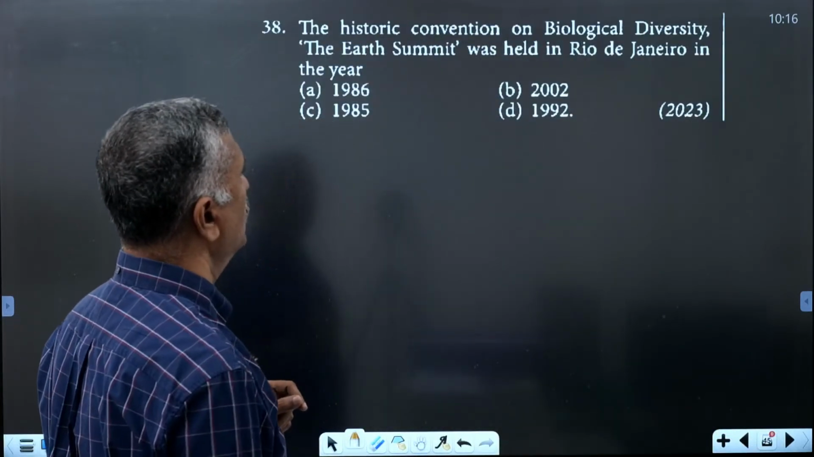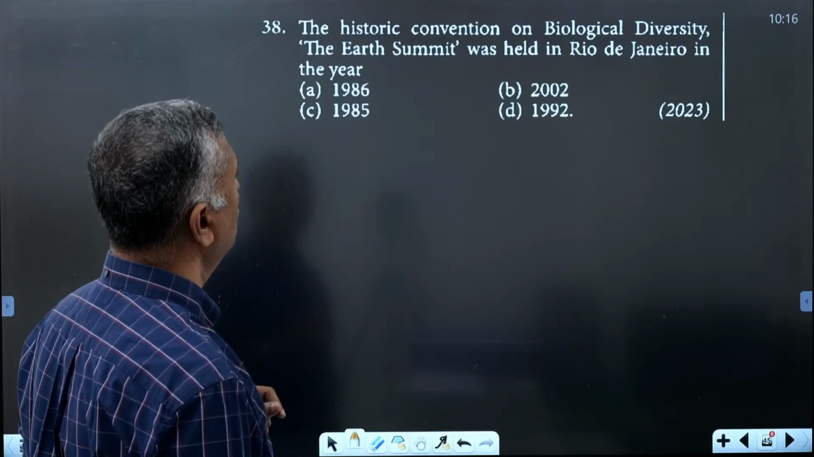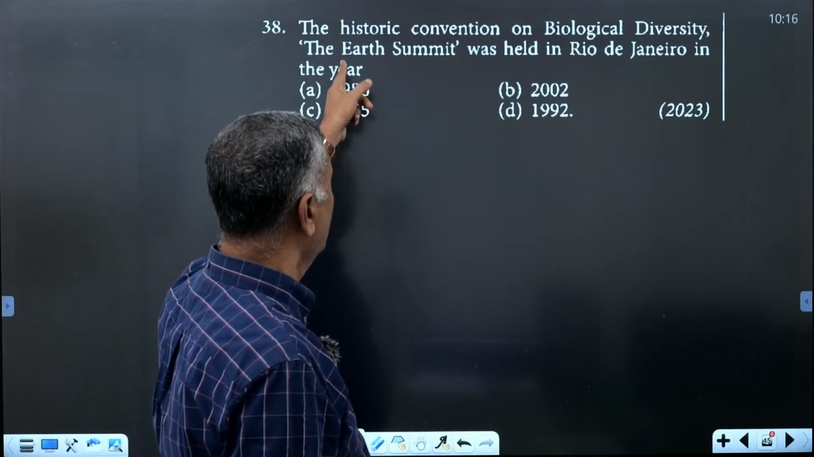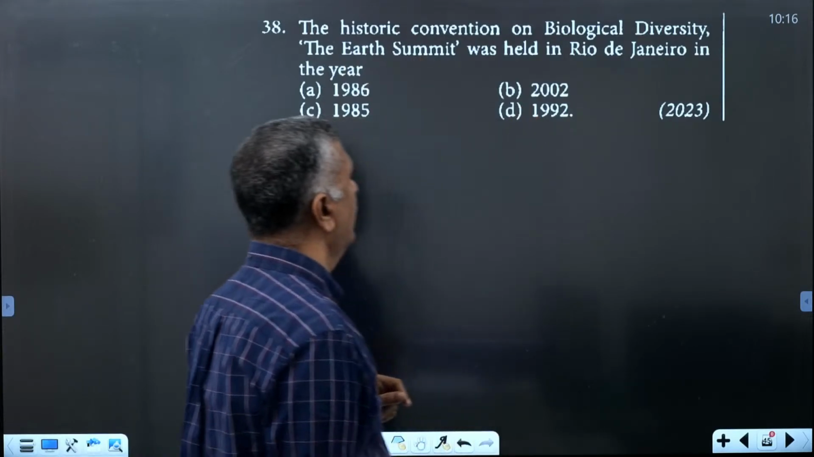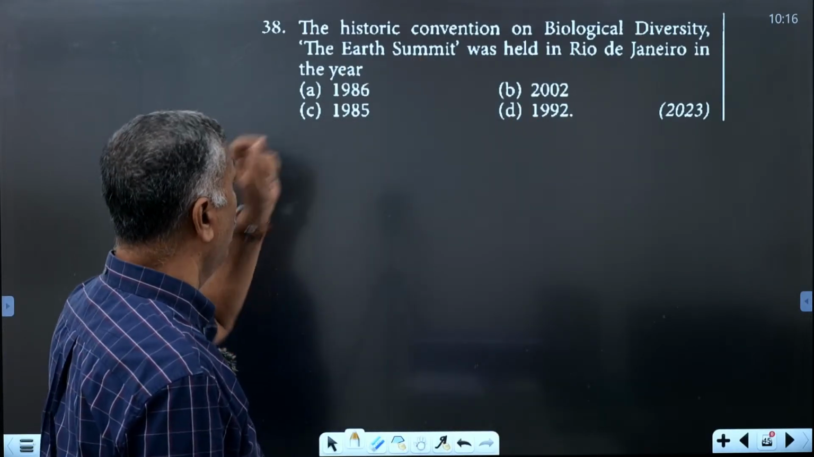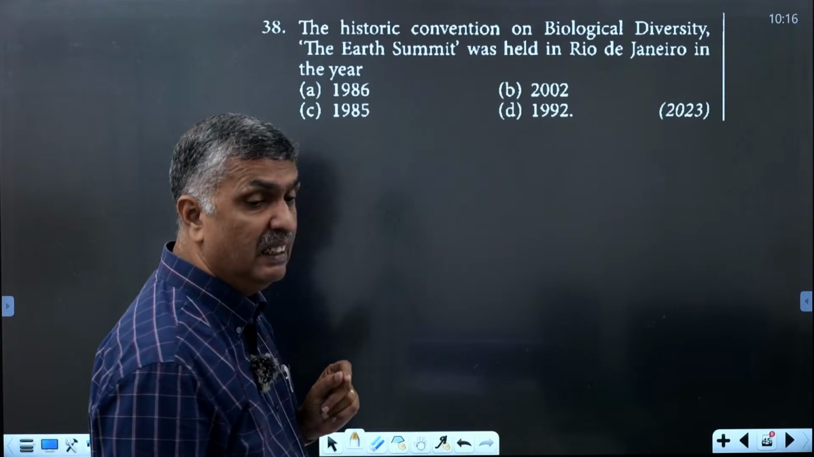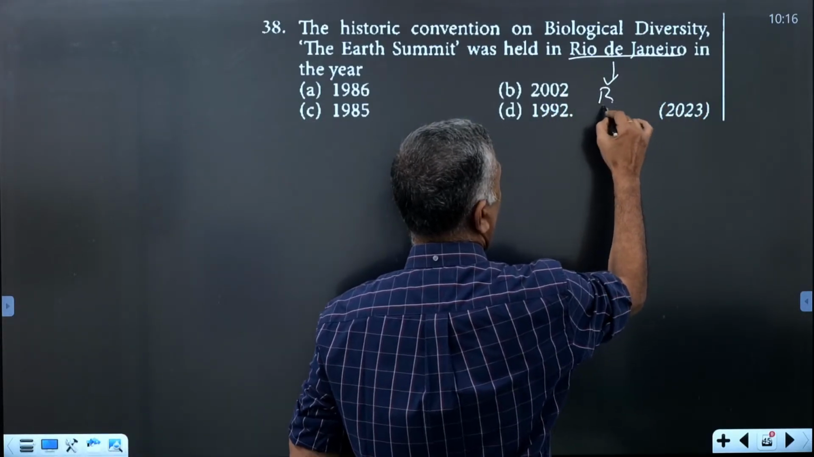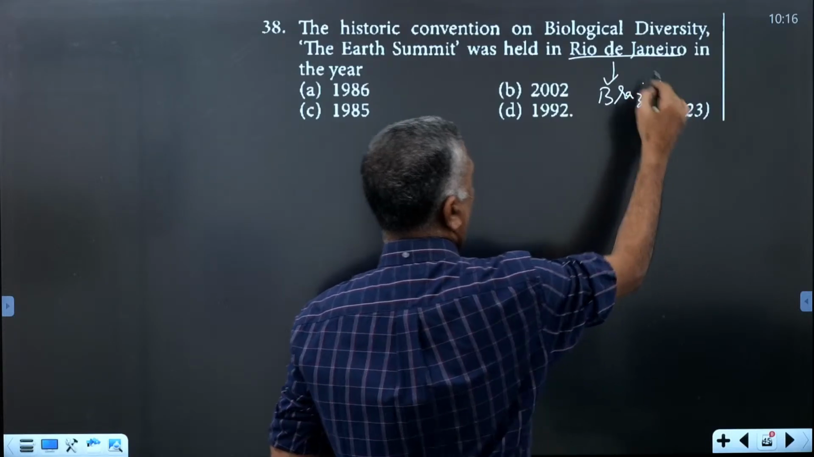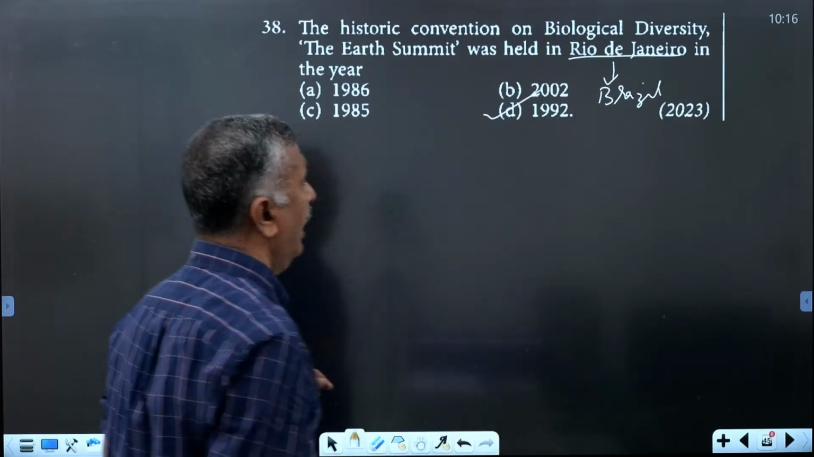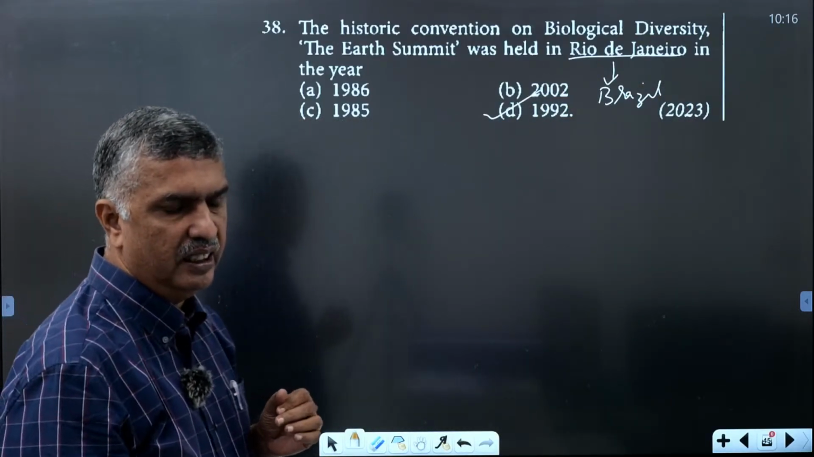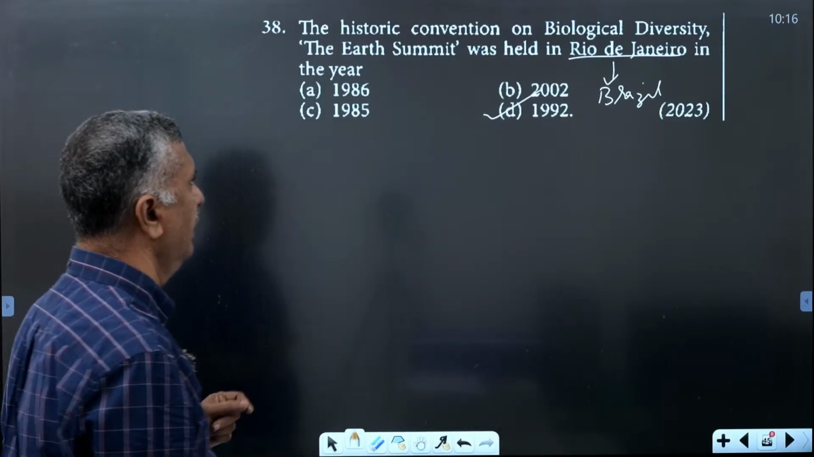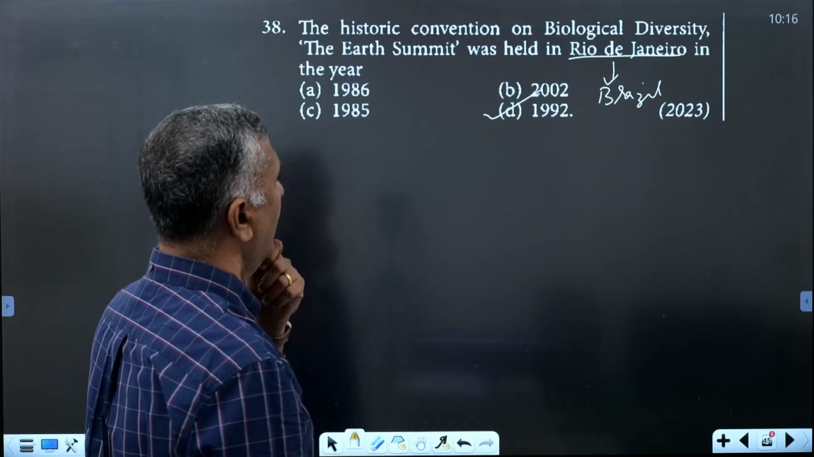The historic Convention on Biological Diversity, the Earth Summit, was held in Rio de Janeiro, Brazil, in the year 1992. Earth Summit is the summit held in Rio de Janeiro in the year 1992.